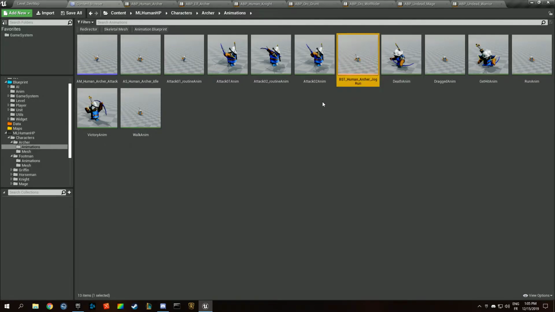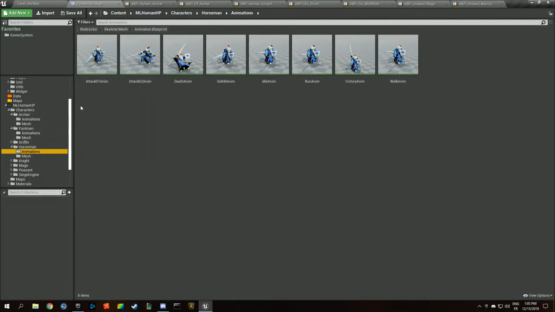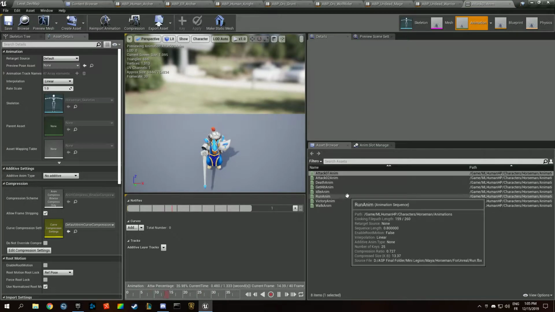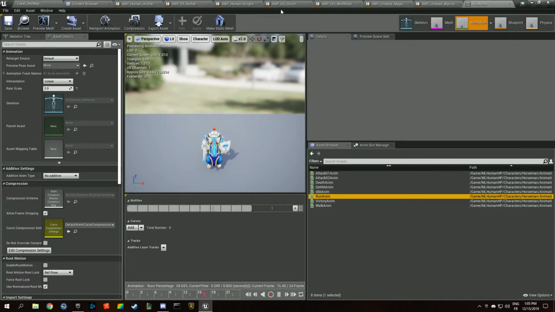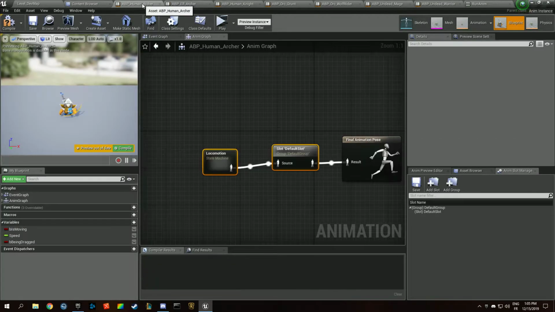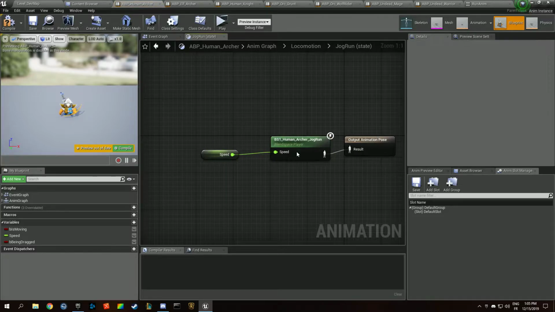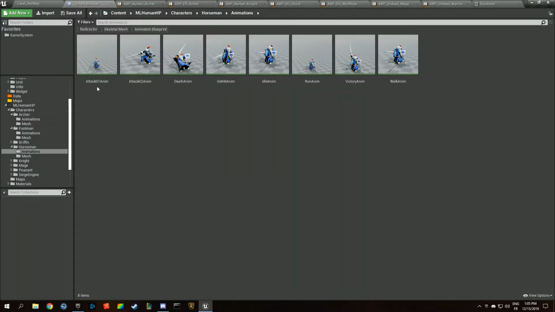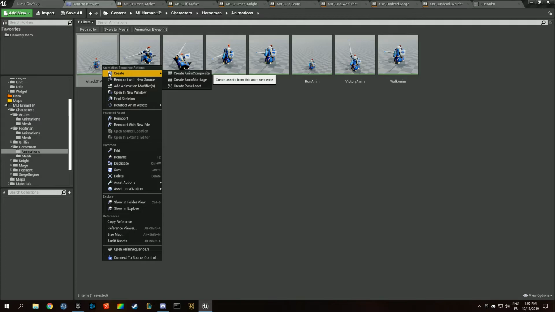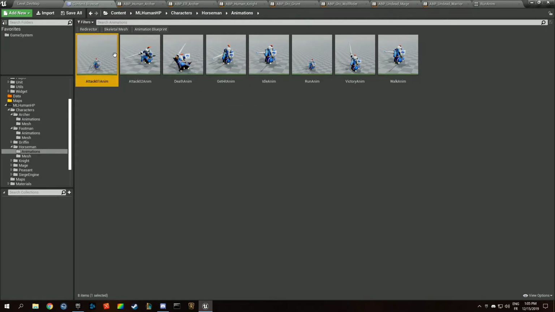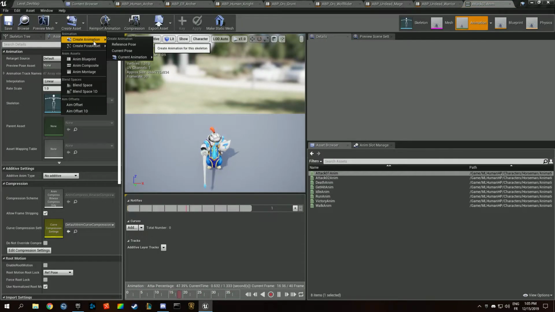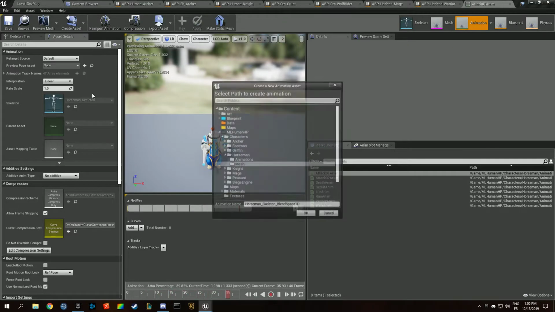And we actually want to create that for each of the new units we added. I added that guy. I'm not sure if we are using the blend space actually. Yeah, we are. So we are using the blend space, so we have to create one. Create a set, Blend Space 1D.